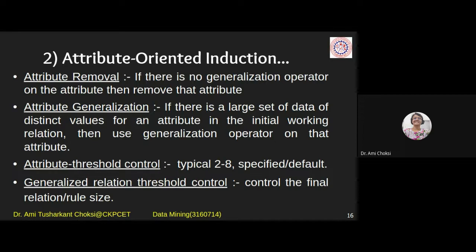So what we will do is specify the size, that is the threshold control. I'll say the rule should not have more than, say, 5 conditions. You need to find those 5 particular conditions which are very important to your particular data, to your particular application of interest. Because when we say data mining, we say interesting patterns, right? So for what you are interested in, you will specify the threshold. Got the point?